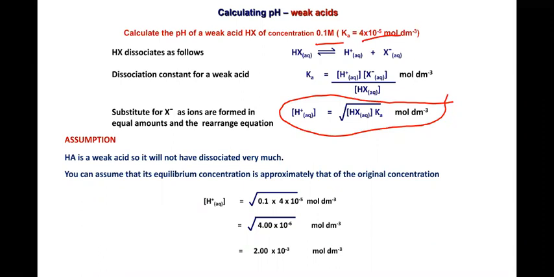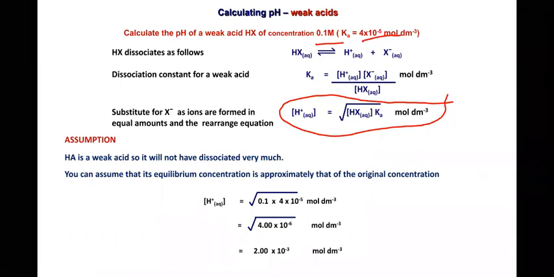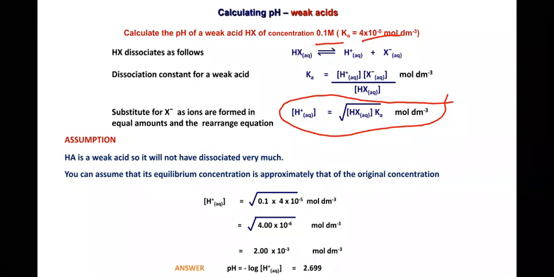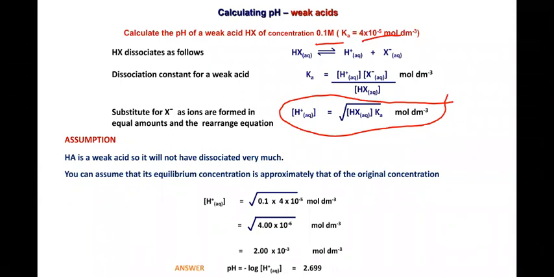So once you get the concentration of H plus, what can we do now? pH, sir, minus log of. Yeah, pH is equal to negative log of H plus. Then the exact pH value is 2.69, right? Got it now? Yes, sir. So you just got the difference. While calculating the pH for a strong acid, you just need to know the concentration. That is enough.